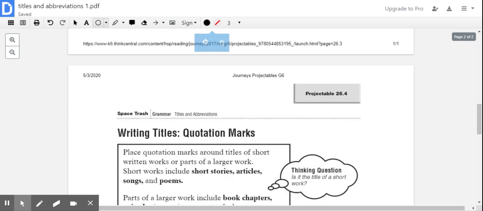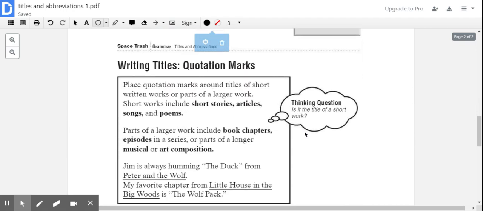All right, moving on to writing titles, and this one's quotation marks. So again, remember, we place quotation marks around the titles of short written works or parts of a larger work.